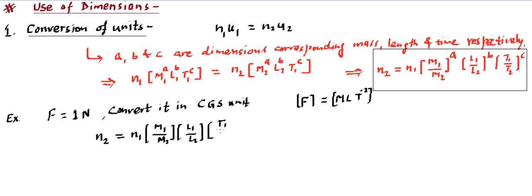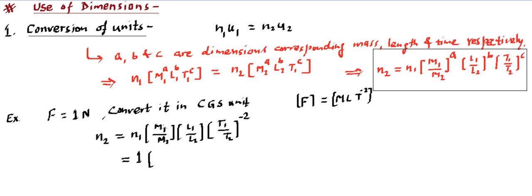Then T1 by T2, the dimension for time is minus 2, so we will write it as a minus 2. Now these 1 symbols are indicating the SI system, and 2 symbols are indicating the CGS system. Now we can put the values. N1, the numerical value of force in SI system, is 1, so we write it as 1, or whatever the value is given, we can write over here.